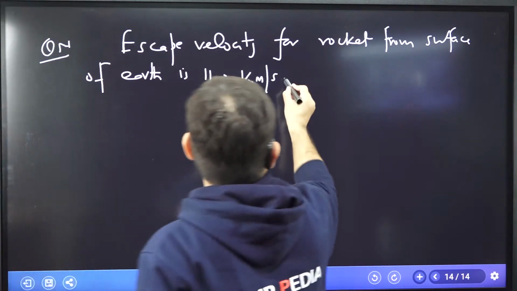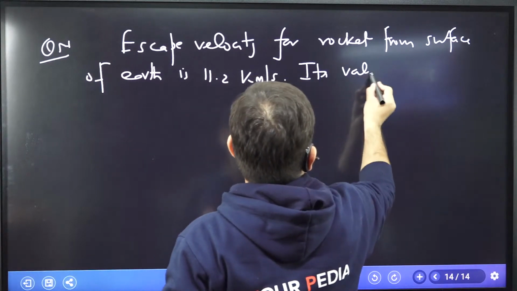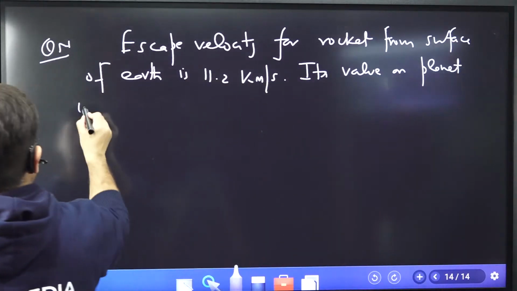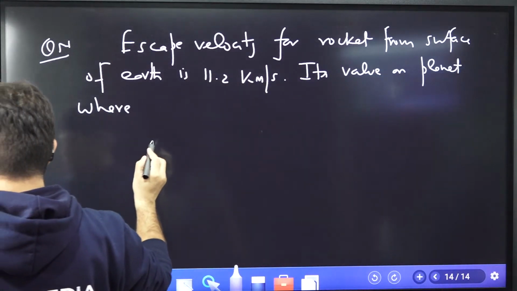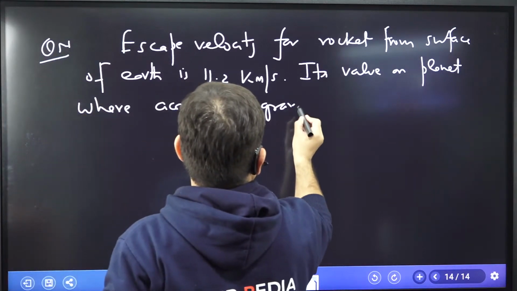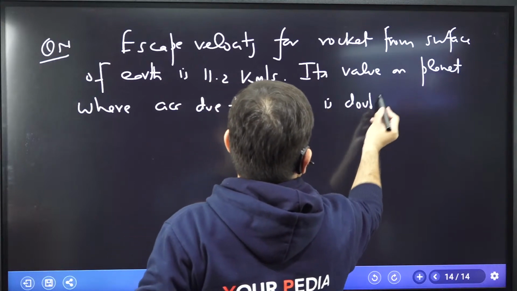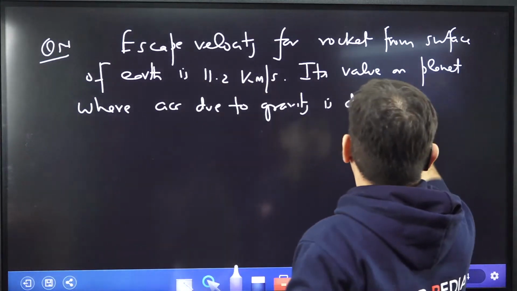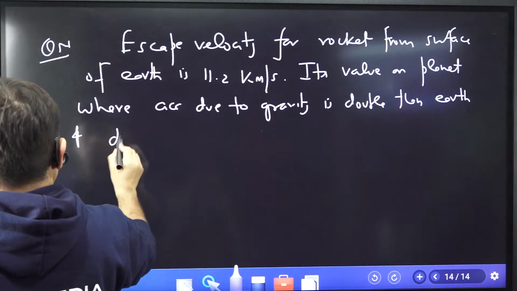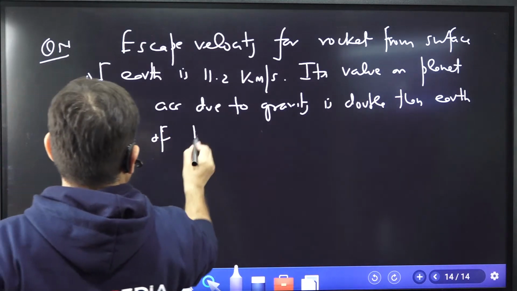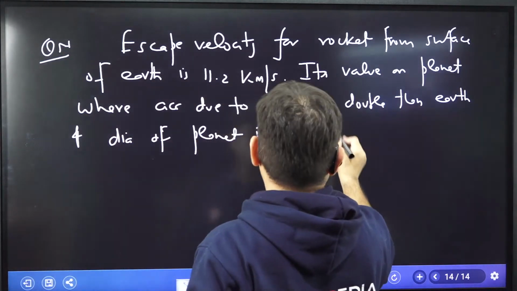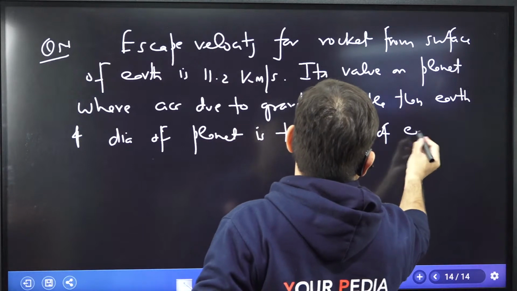Its value on a planet where acceleration due to gravity is double than earth, and the diameter of the planet is twice that of earth.